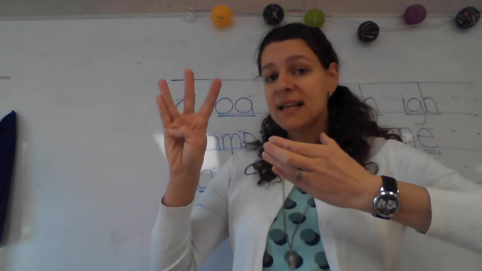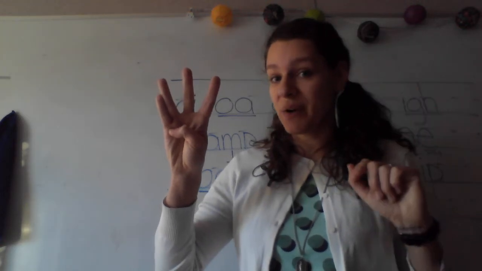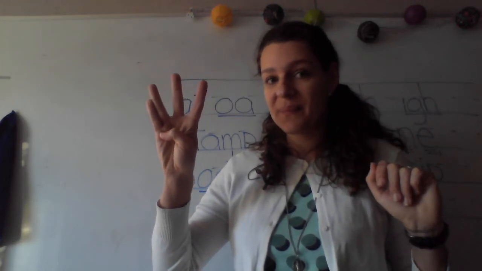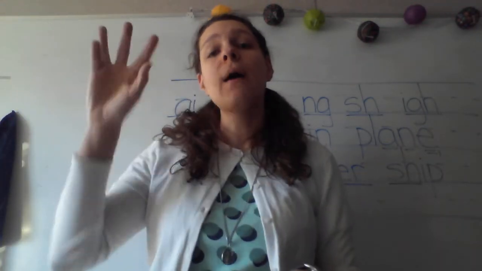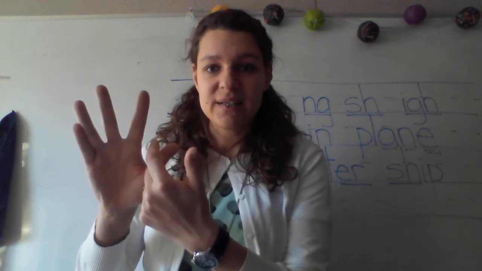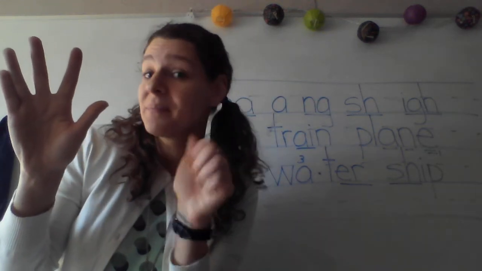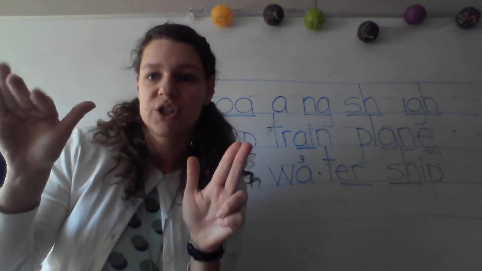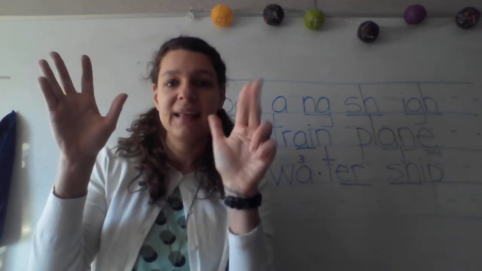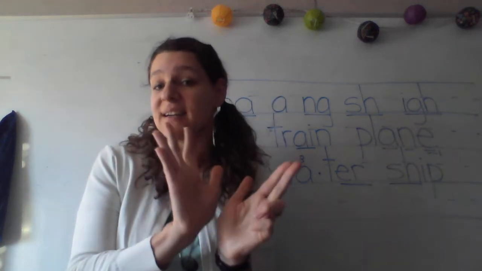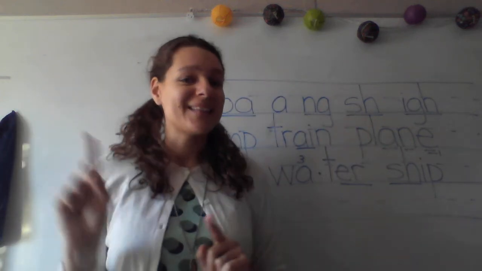All right, our second syllable, who can tell me the first thing we're going to write for our second syllable? Right, we need to double our last consonant, so we're going to write another p after our syllable break. And then what are we going to write? Good, i. All right, so ship is the first syllable, that doubled p, and then i, which is our suffix, as our second syllable. Challenge yourself, see if you can write it all at one time, saying the sounds while you write them.